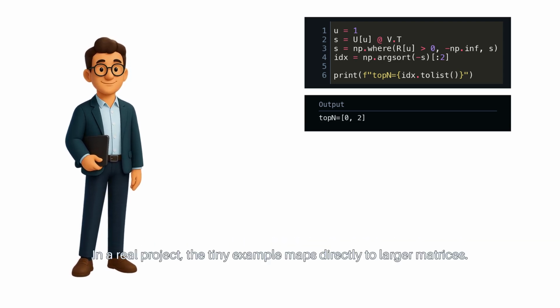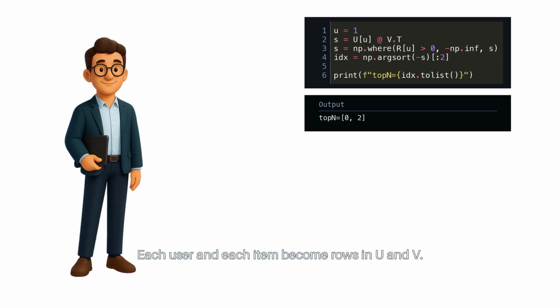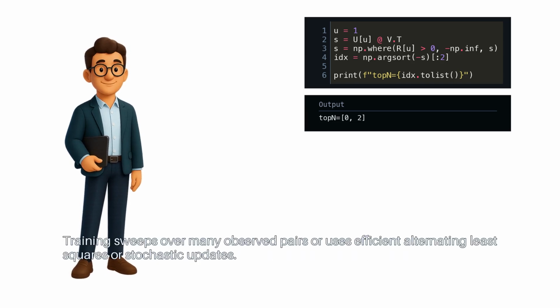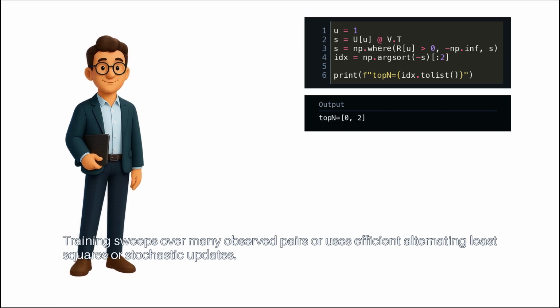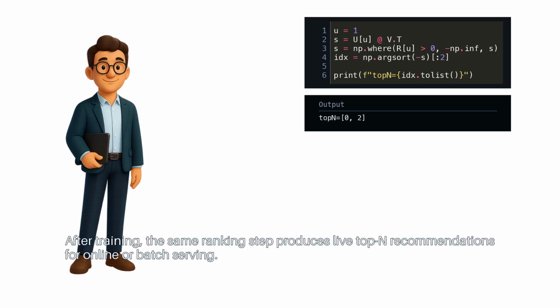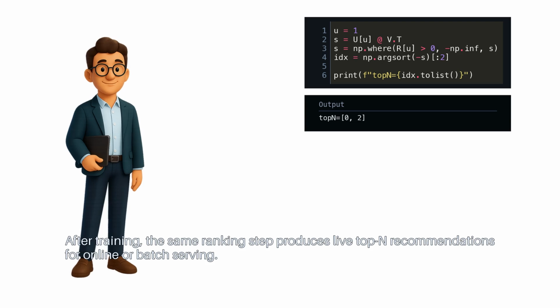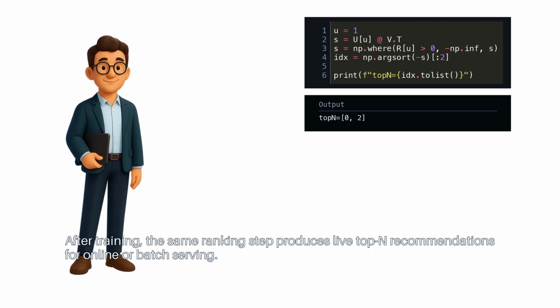In a real project, the tiny example maps directly to larger matrices. Each user and each item become rows in U and V. Training sweeps over many observed pairs or uses efficient alternating least squares or stochastic updates. After training, the same ranking step produces live top-N recommendations for online or batch serving.